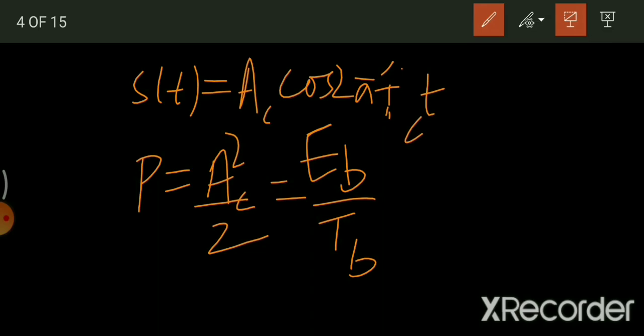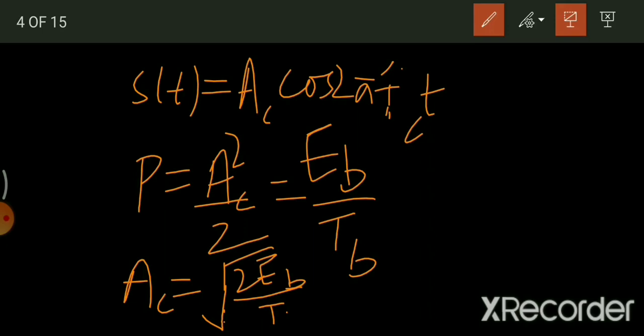Clearly, you can find the relation between the amplitude as well as the energy and time duration. So you can write A_c is equal to root of twice E_b by T_b. I hope you have understood how to get this. Just send this to the other side and do the square root, and you'll get the value. Now you can replace this A_c here with this value.